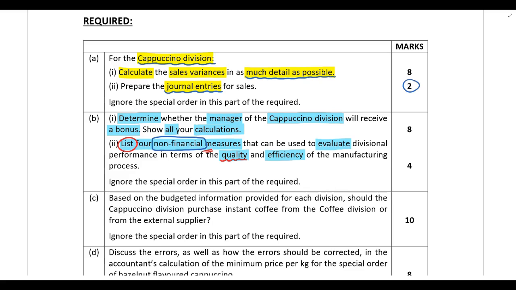But obviously the number of products that are rejected, that will indicate the quality of the manufacturing process. You want that to be as low as possible. When your products go through quality control inspection, you want them to pass so that they can move on and be sold to the customer. They don't have to be scrapped or reworked, both of those costing the company a lot more money. And that's obviously a non-financial measure. So that's the first thing I would look at, the number of products rejected.